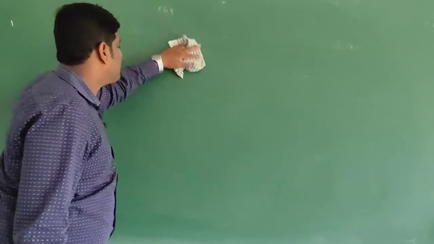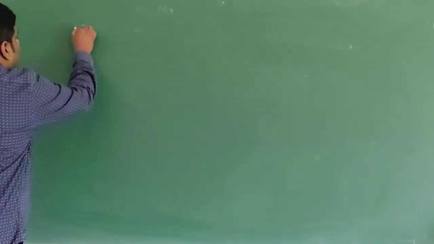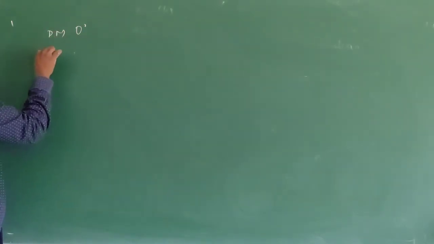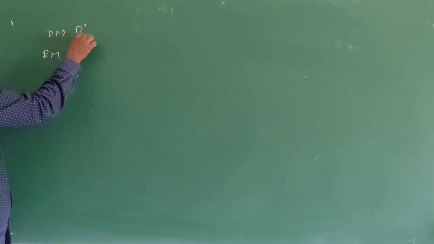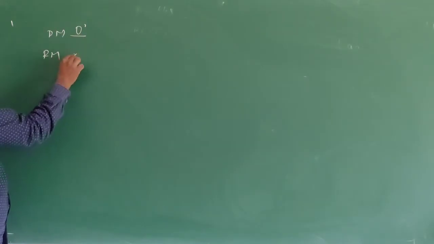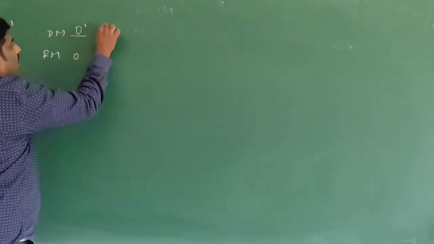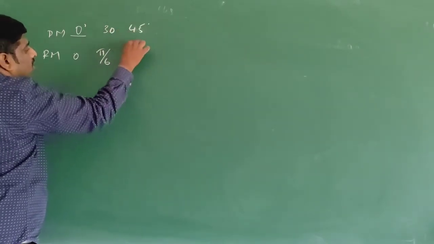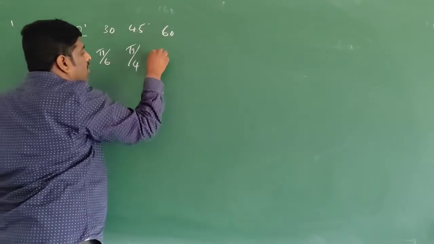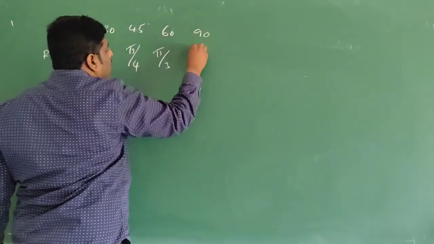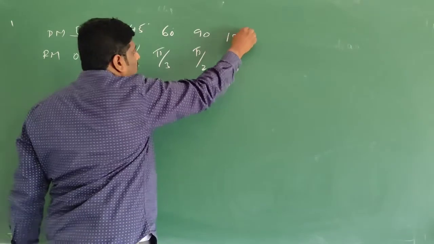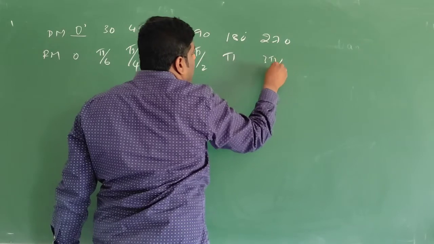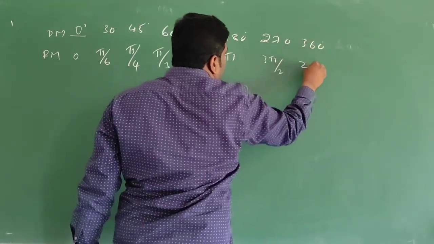See, this is degree measure and this is radian measure. 0 degree in radian measure is 0 radian only. 30 degree is pi by 6, 45 degree is pi by 4, 60 degree is pi by 3, 90 degree is pi by 2, 180 degree is pi, 270 degree is 3 pi by 2, 360 degree is 2 pi.